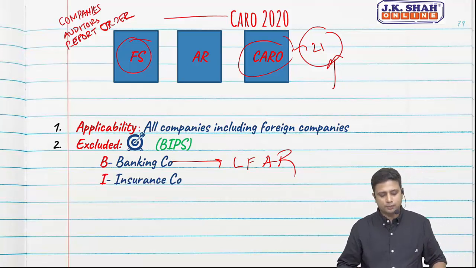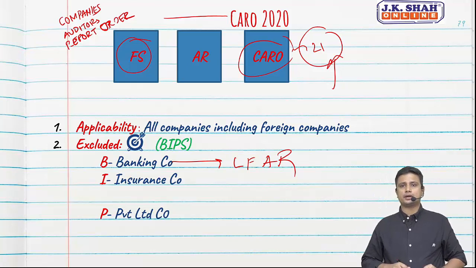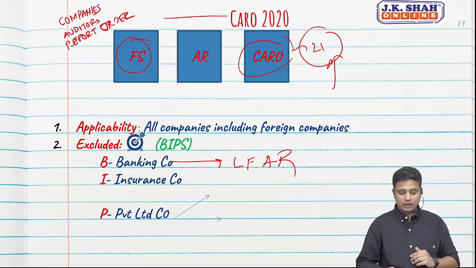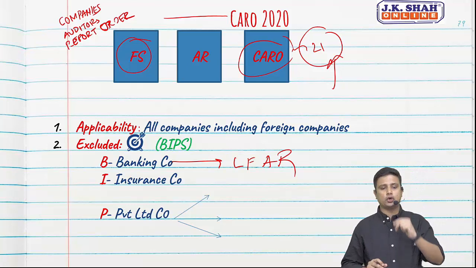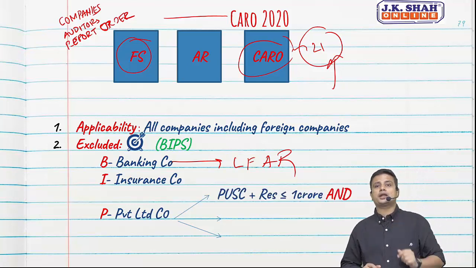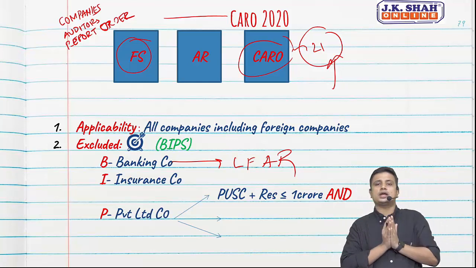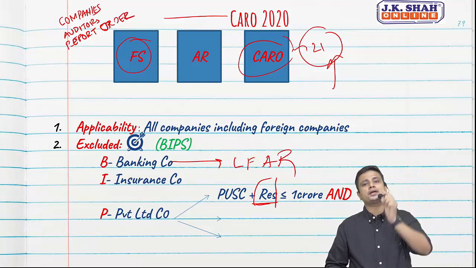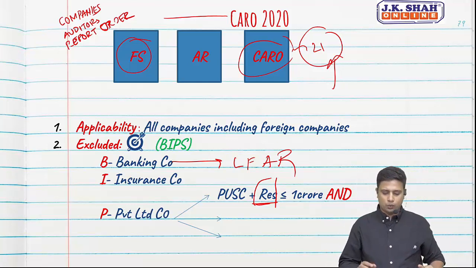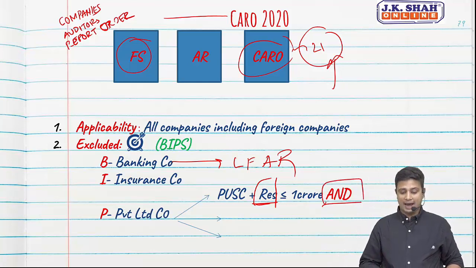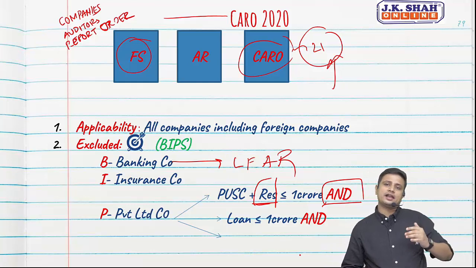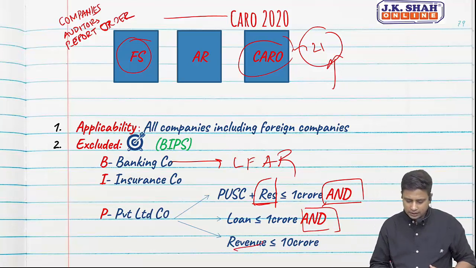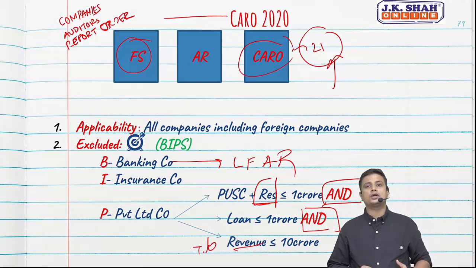I. Insurance company. P. Private limited company. But sir, are all private limited companies excluded? No. If they satisfy the following three conditions cumulatively: their paid up share capital and reserves is less than or equal to 1 crore. Please see, we are talking about paid up share capital plus reserves. It should be less than or equal to 1 crore. And, I'm stressing on the word and, loans is less than or equal to 1 crore. And revenue, that is my turnover, is less than or equal to 10 crores.